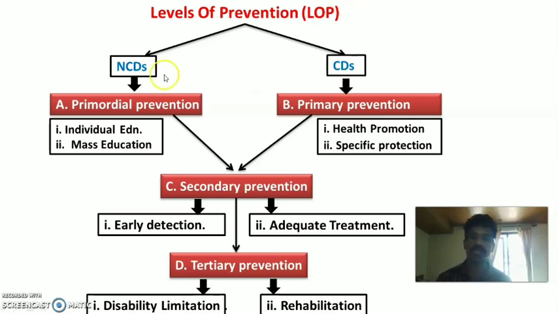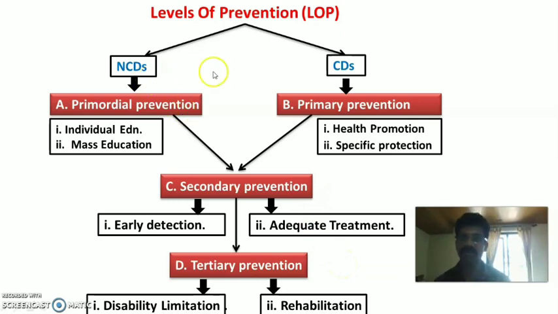The levels are first divided into non-communicable and communicable diseases. The traditional levels, primary, secondary, and tertiary, are usually used for communicable disease prevention. At the same time, non-communicable diseases can also be prevented through primordial, primary, secondary, and tertiary prevention.